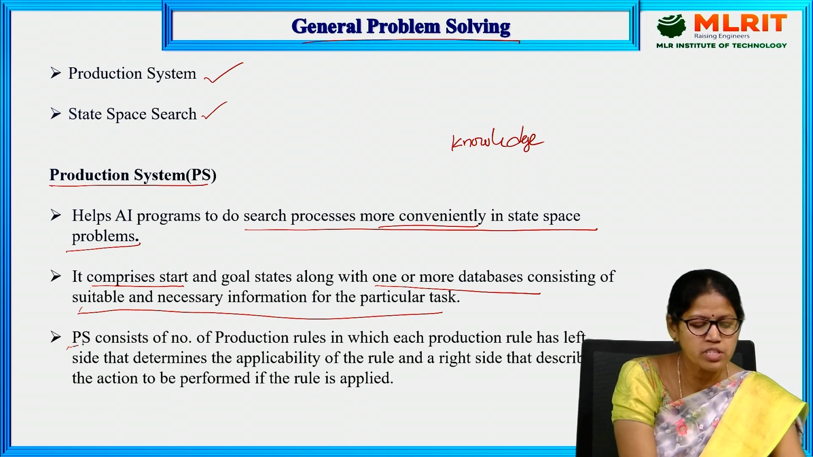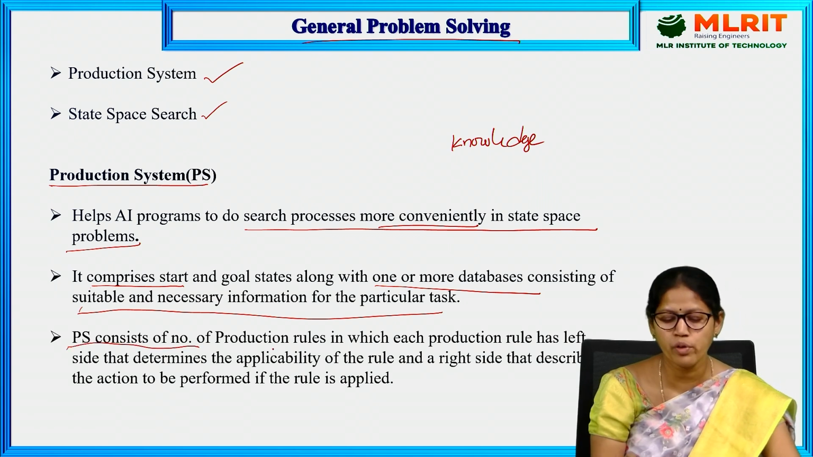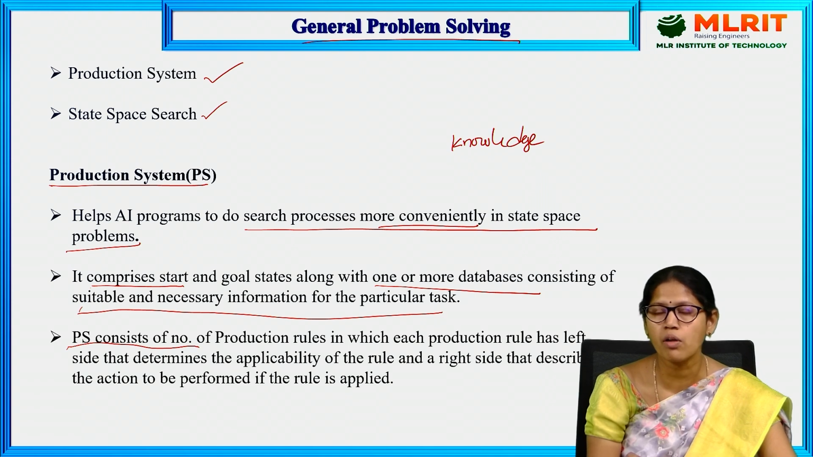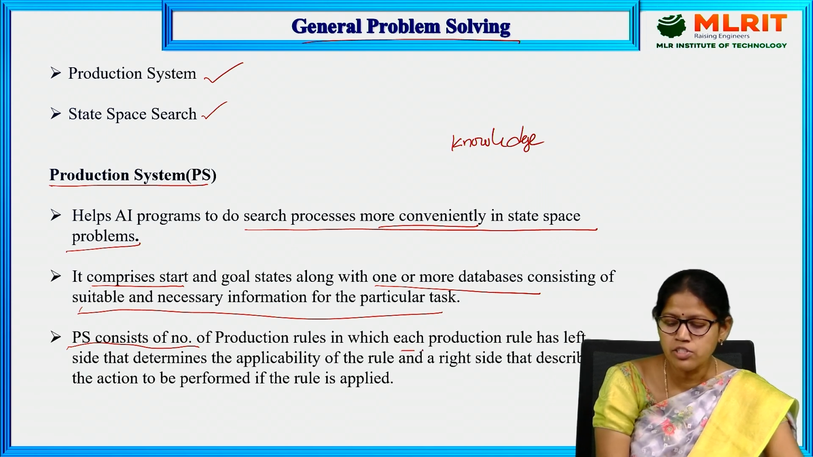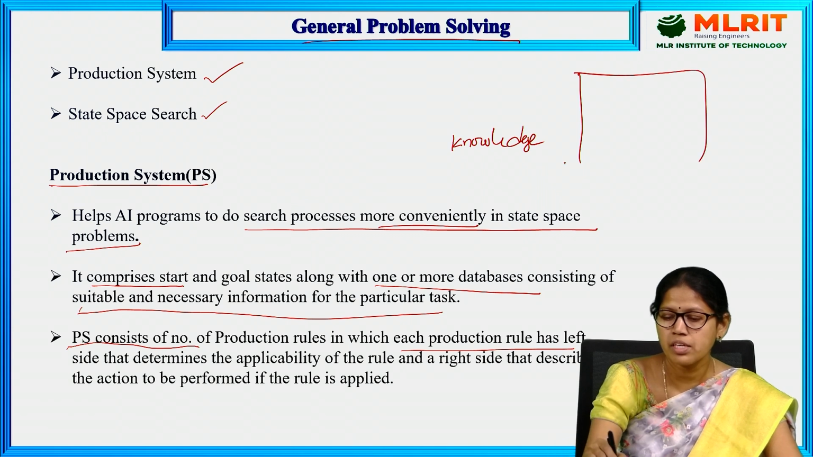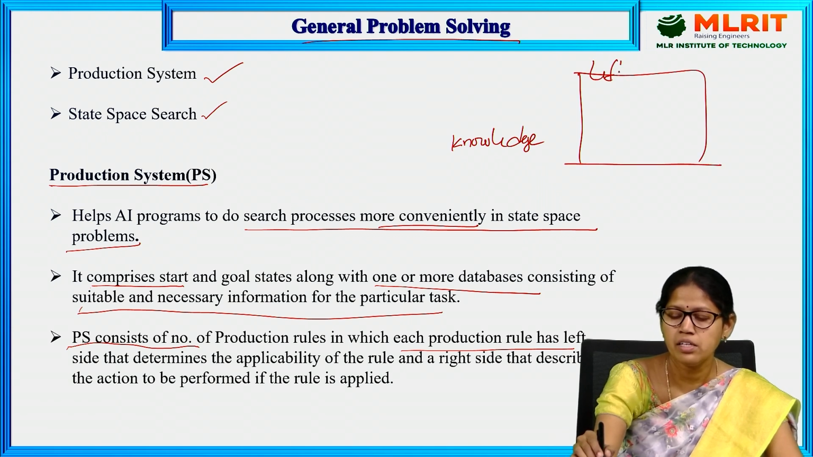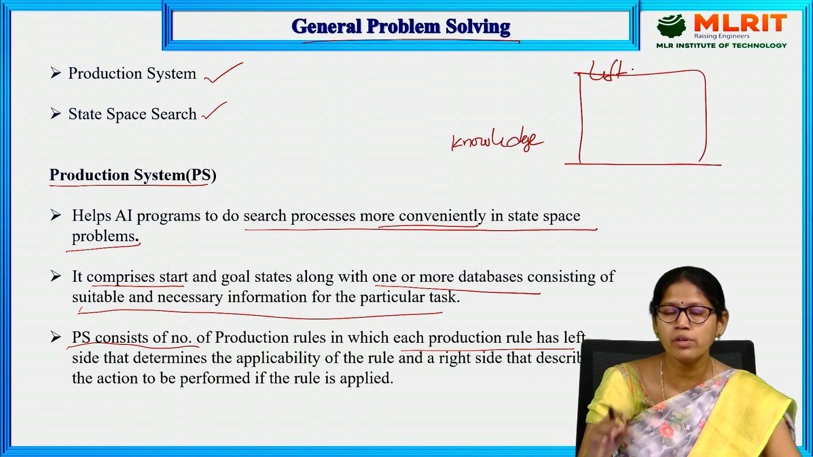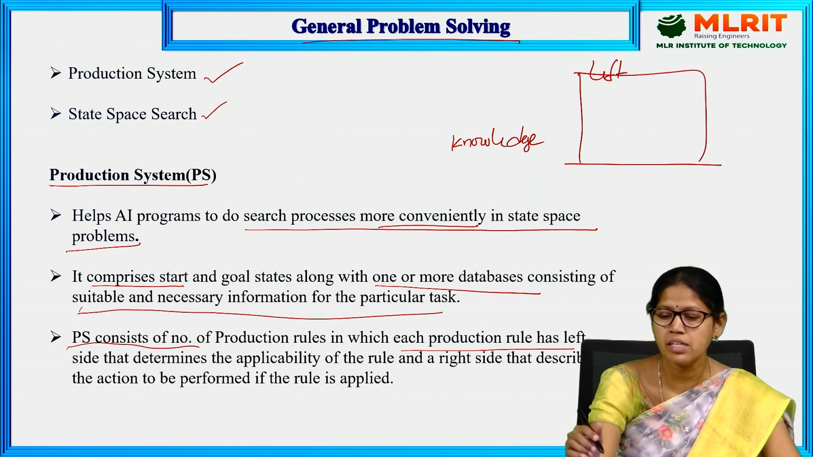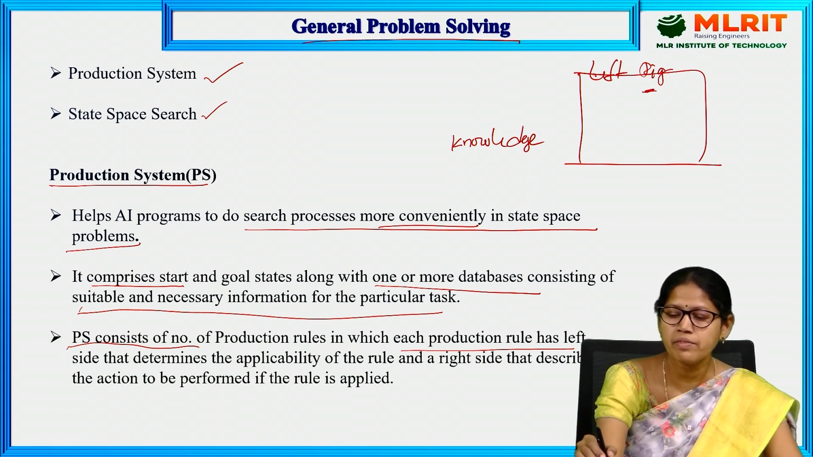So this production system consists of a number of production rules which are used to solve the problem. Each production rule has a left side and a right side. The left side is the rule which is going to apply on the current state. The right side is, after applying the left side rule, what is the outcome? The left side is the current state and the right side is the new state.